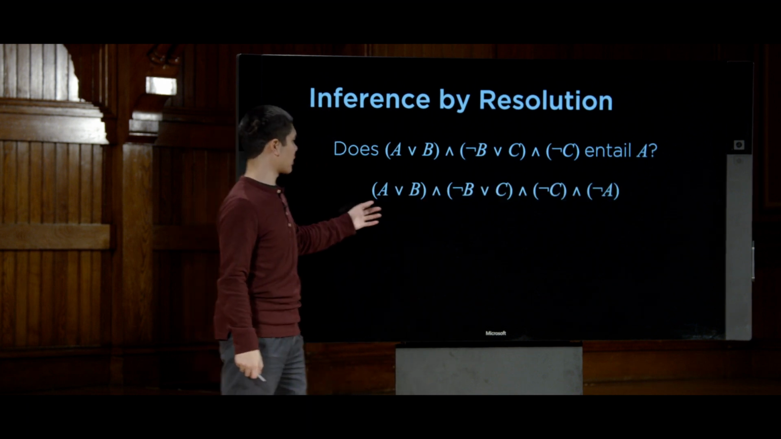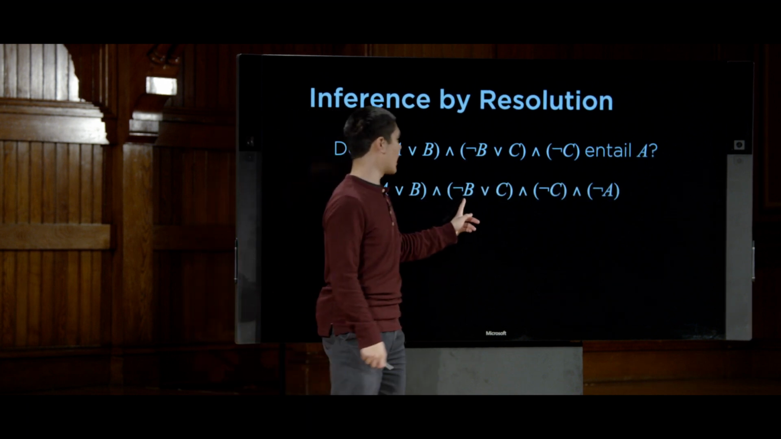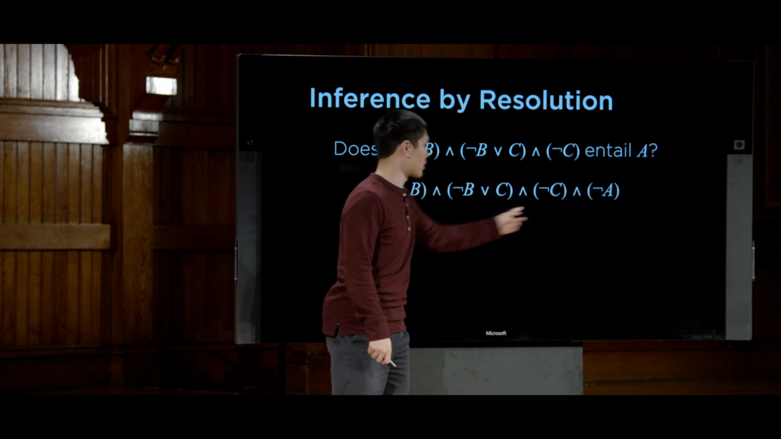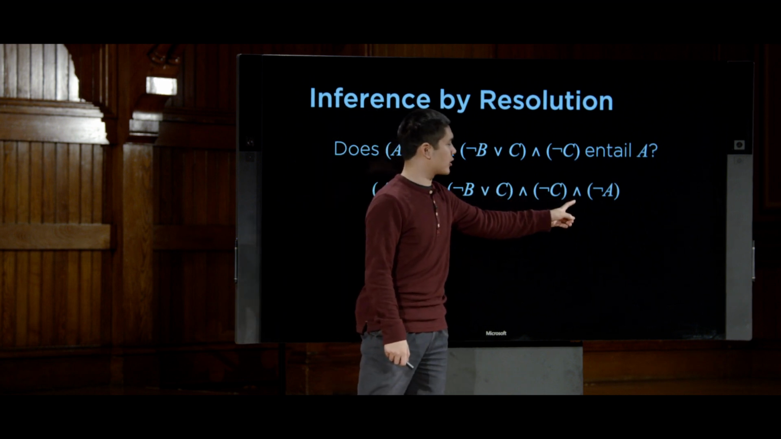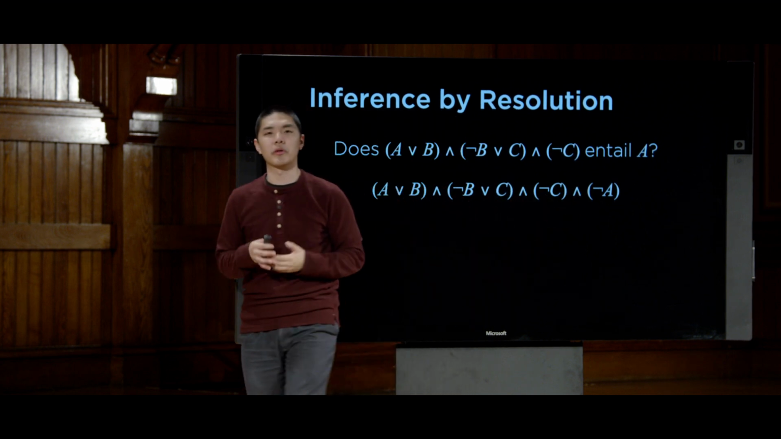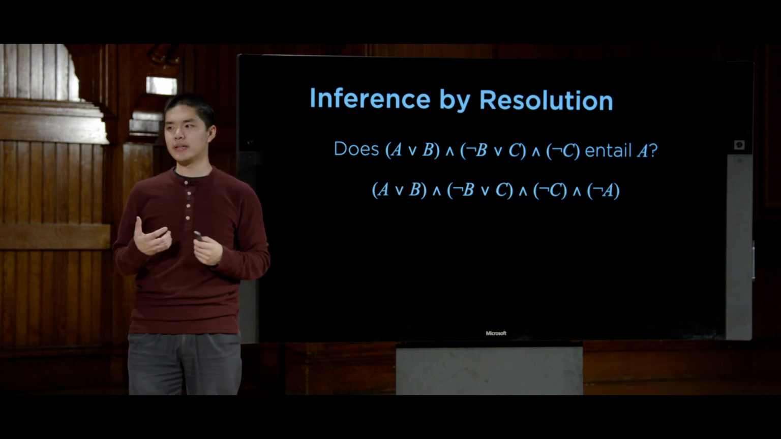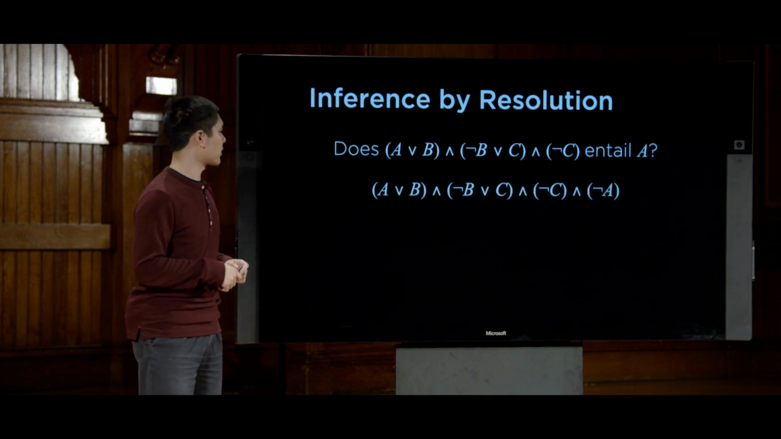So here's what we're going to start with. A or B, and not B or C, and not C. This is our knowledge base. And we're going to assume not A. We're going to assume that the thing we're trying to prove is, in fact, false.